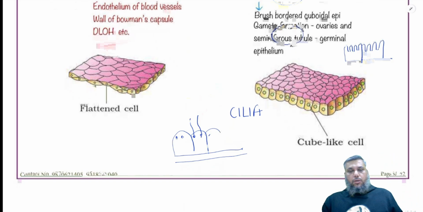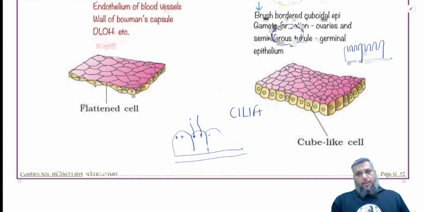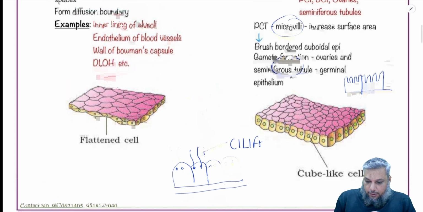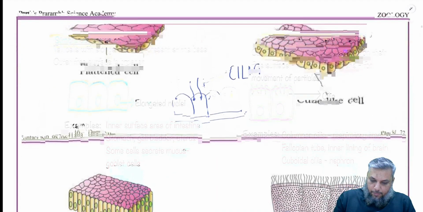So we have got two types of cuboidal epithelial cells. One which has microvilli, and they will increase the surface area for either absorption or secretion. And the ciliated cuboidal epithelium, where the cilia will beat, move, and help in the transport. If we see where these microvilli are present, it is the proximal convoluted tubule, and where the ciliated cuboidal is present, it is on the neck of the nephron. So that is about the cuboidal epithelial cells.